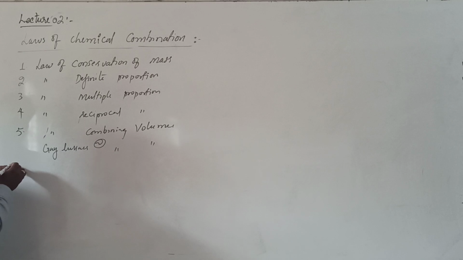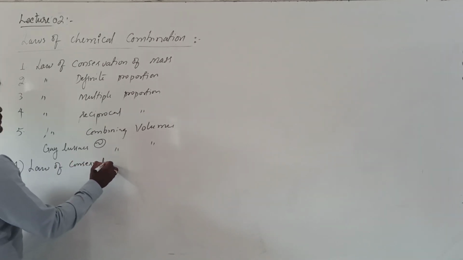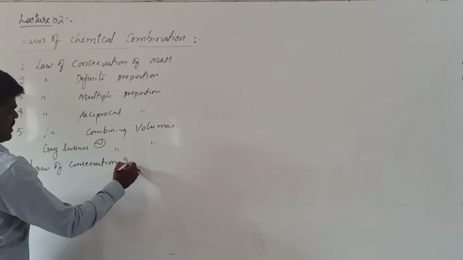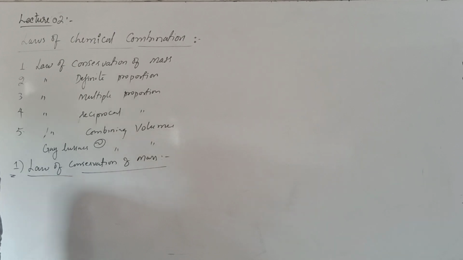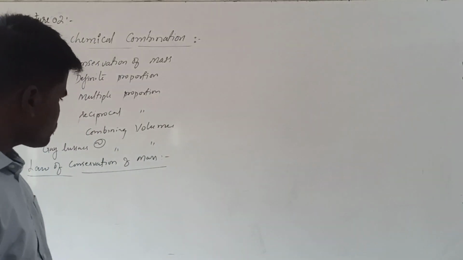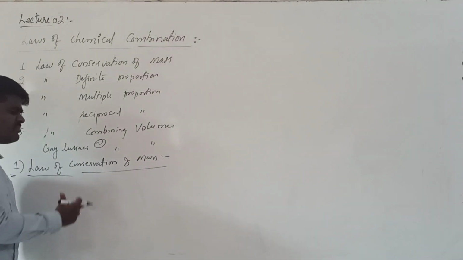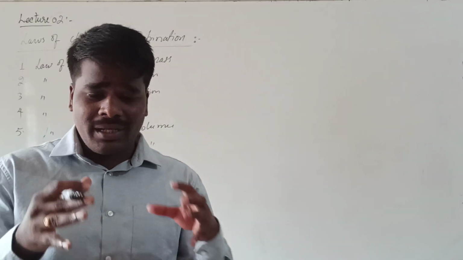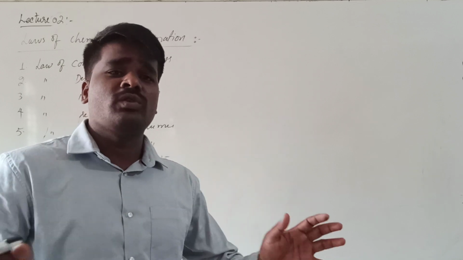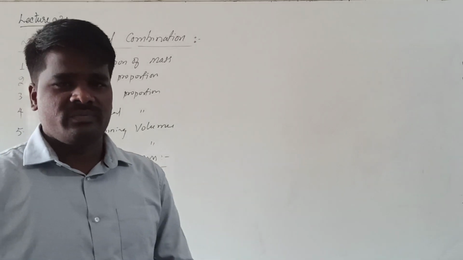If we are talking about the first law, as we are all familiar with it, what is the law of conservation of mass? This is a basic law which governs all chemical reactions. What is meant by conservation of mass? The term conservation itself tells that there is no loss or gain of anything. Whatever the existing mass is, that is going to be retained without any loss or without any gain. That is the meaning of conservation, right?